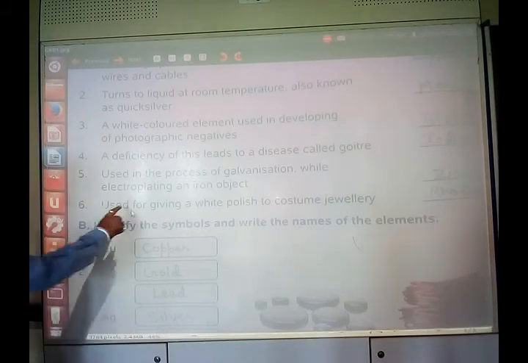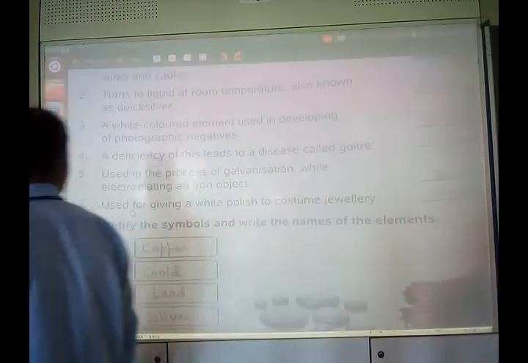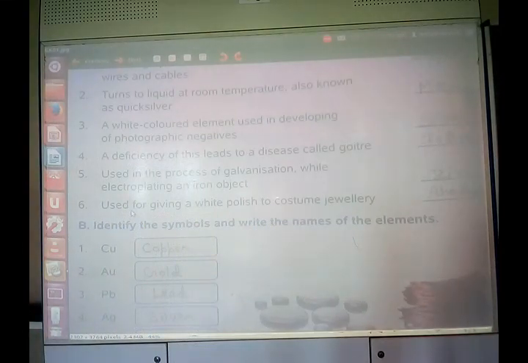Another question is, it is used for giving a white polish to costume jewelry. So this element is used to give a white polish to costume jewelry. That is rhodium, R-H-O-D-I-U-M. Rhodium is the answer.